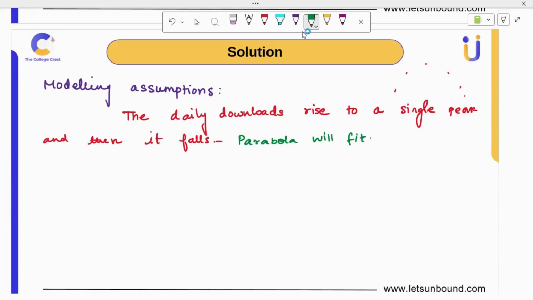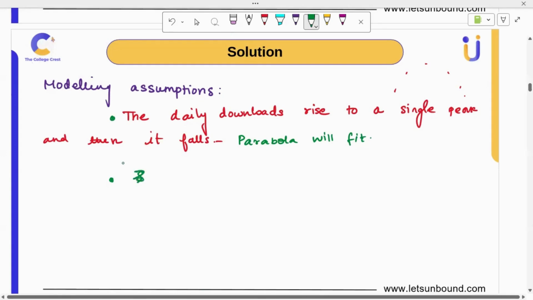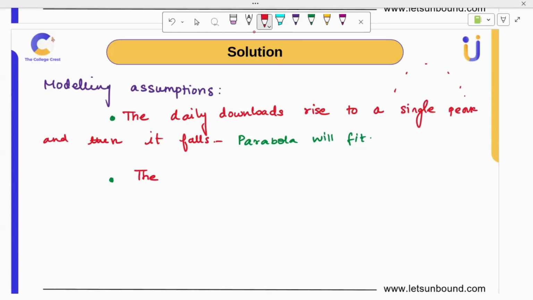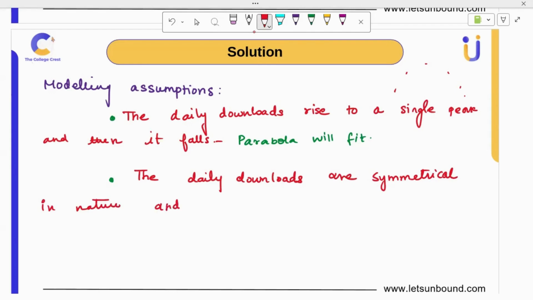Okay, so next, this is our assumption. Why didn't you choose other polynomials? So think in that way. Why do I rely on quadratic? Any other thing? So yes, the symmetrical nature, right? The daily downloads are symmetrical in nature. And it's symmetric about t equal to 30, or you can give the vertex 30, 190.